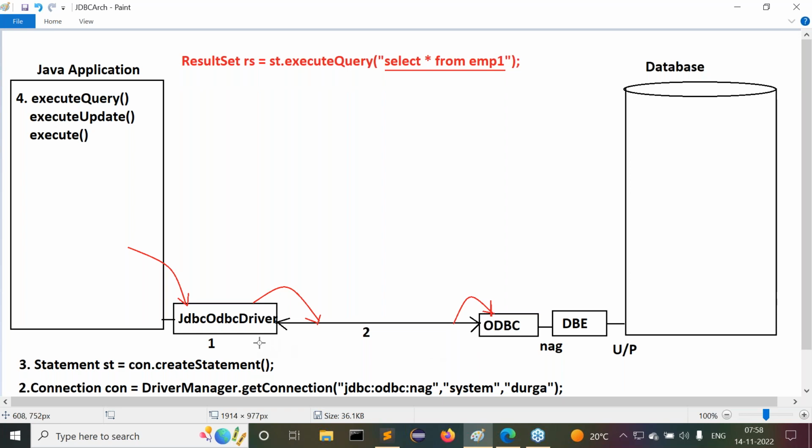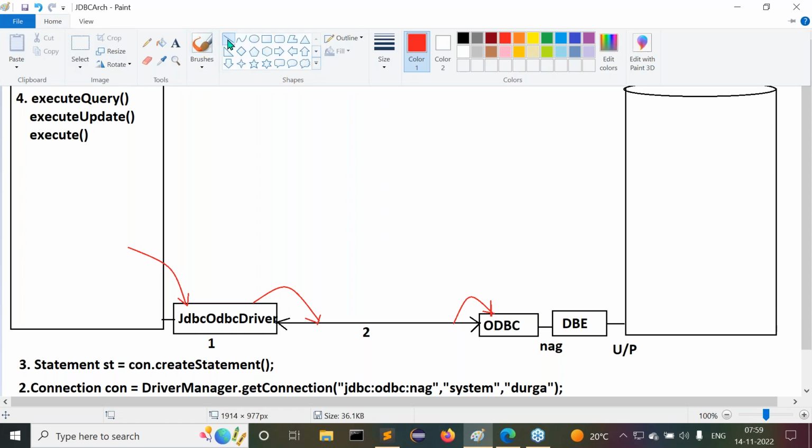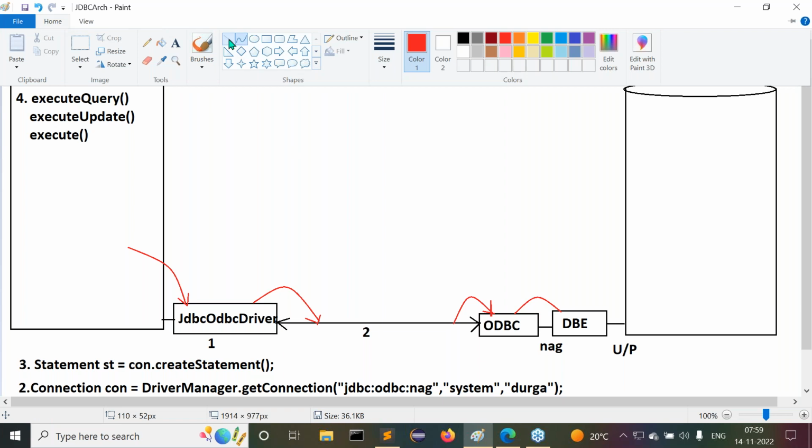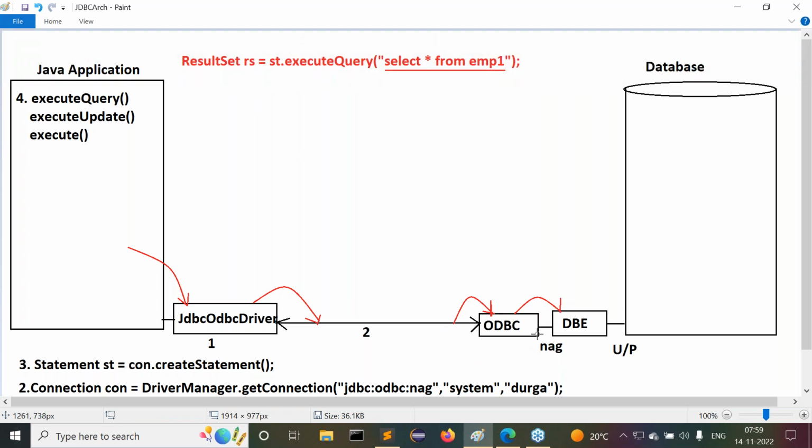The JDBC-ODBC driver will convert from Java to ODBC. When we give those ODBC representations to the ODBC driver, it will convert them from ODBC representations to database representations. The database-represented code will be given to the database engine. Observe carefully, now it will be executed here. The database engine has to execute that.